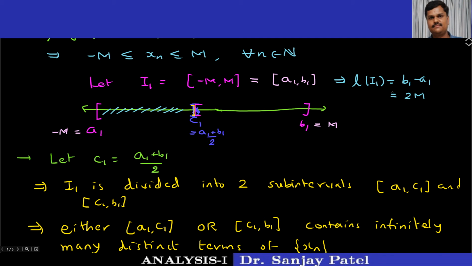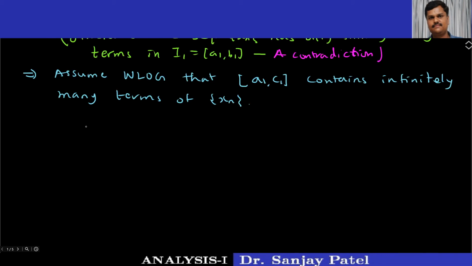I am now going to consider the closed interval a1 c1, which contains infinitely many terms of the sequence xn. So let us put I2 equal to closed interval a1 c1, and this I want to rename as a2 b2.